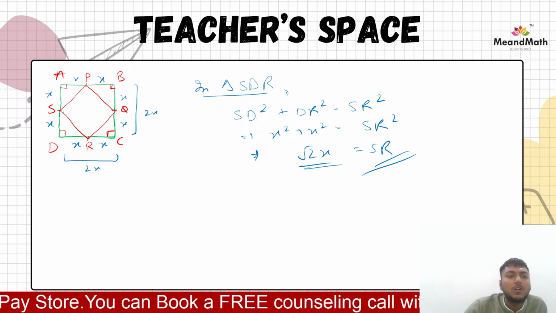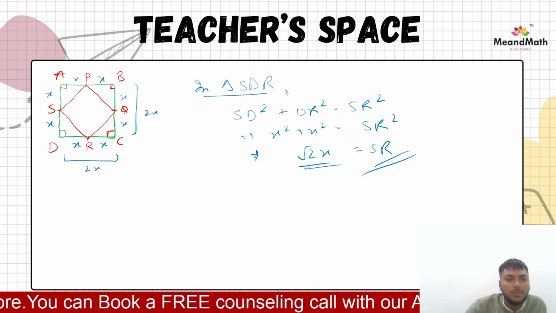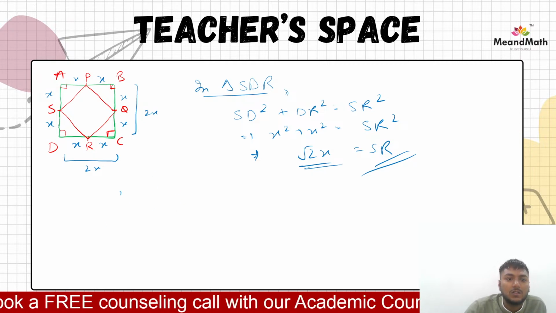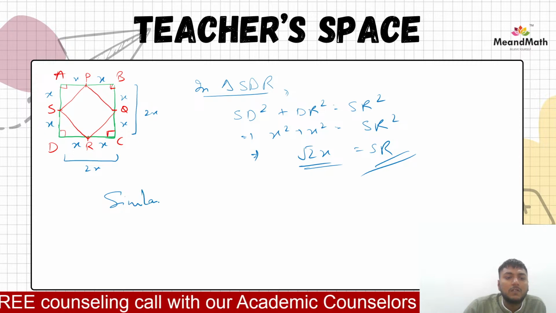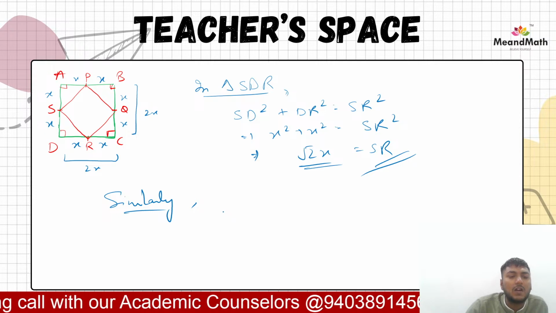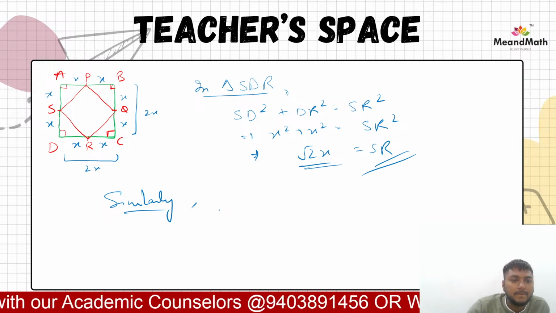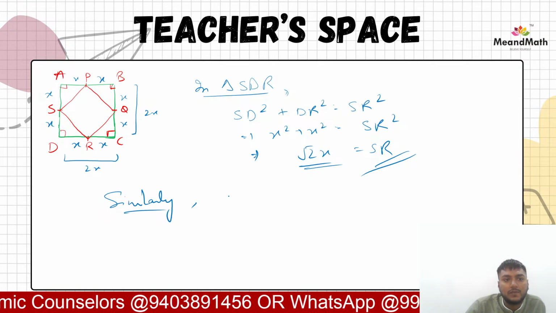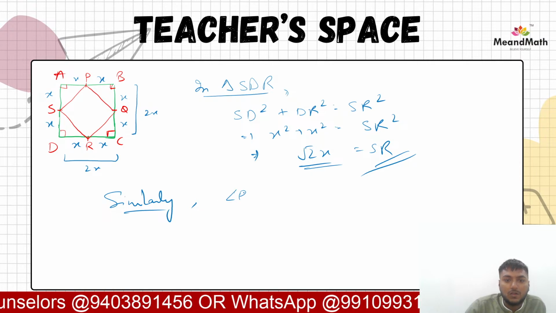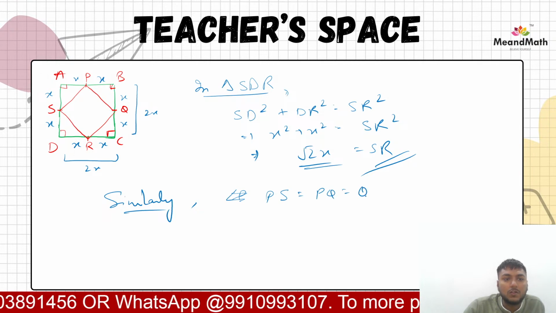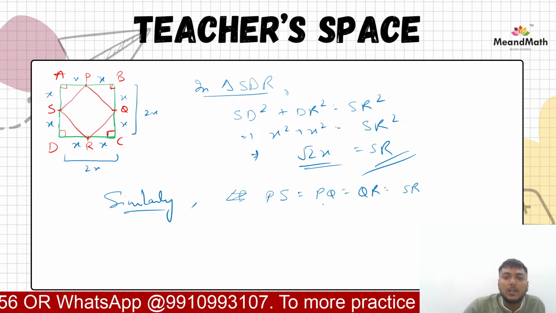We can solve this. SP is equal to PQ is equal to SR, because all these dimensions are same everywhere. So similarly we can find out all these values, right? So we have PS is equal to PQ is equal to QR is equal to SR, right?